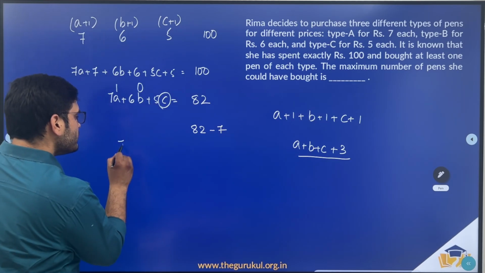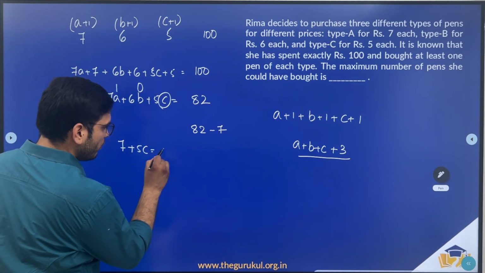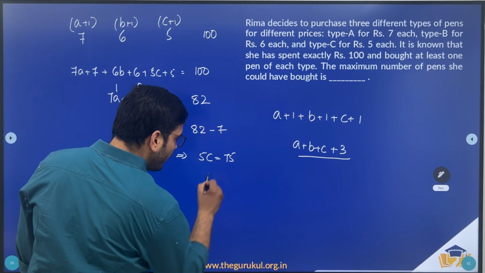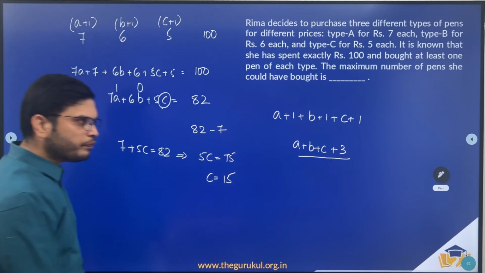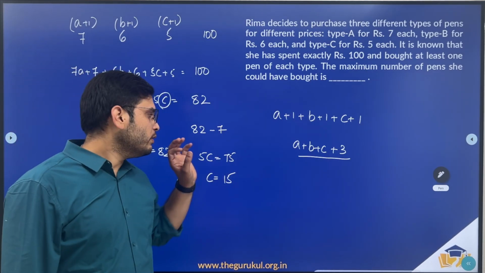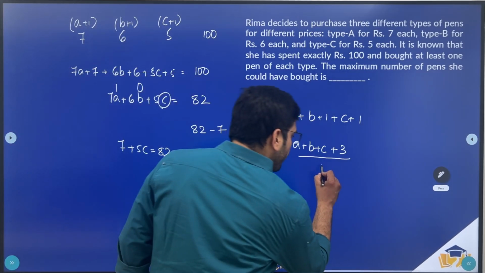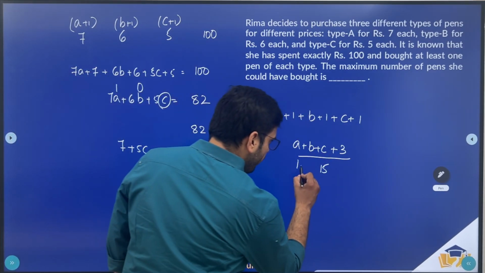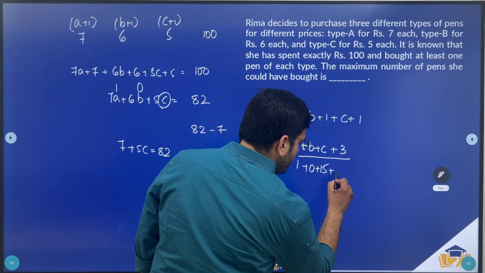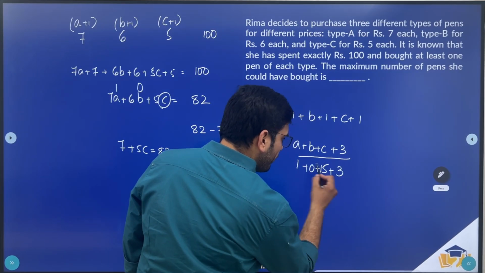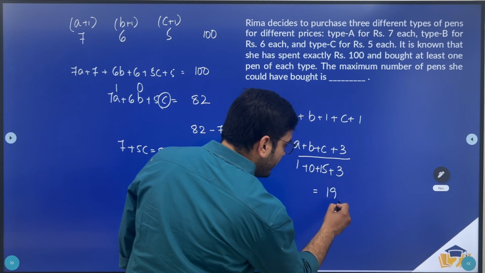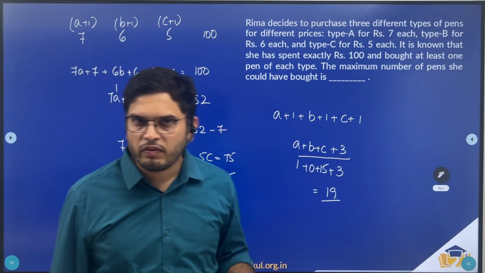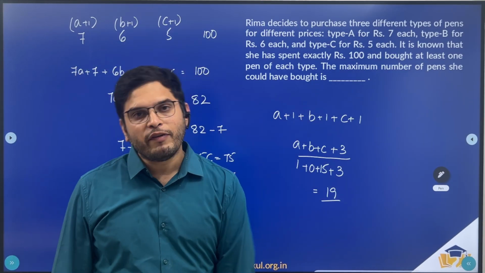So we have 7 plus 5C is equal to 82. If that's the case, we'll have 5C is equal to 75, or the value of C is 15. So this is the maximum value that we can get for C. So if I replace C with 15, what is the value of A? 1. Value of B? 0. Plus 3. So 1 plus 15, 16, 16 plus 3, 19 will be the maximum number of pens she could have bought for 100 rupees, buying at least one pen of each type.